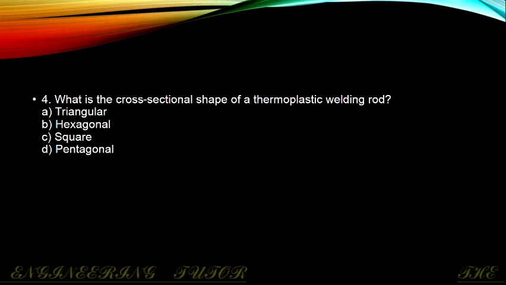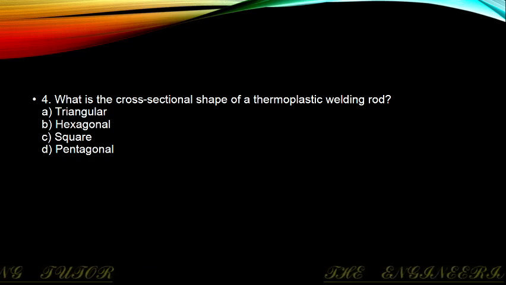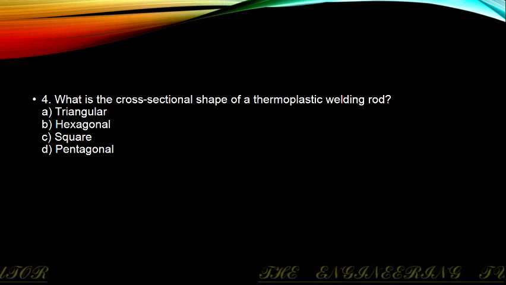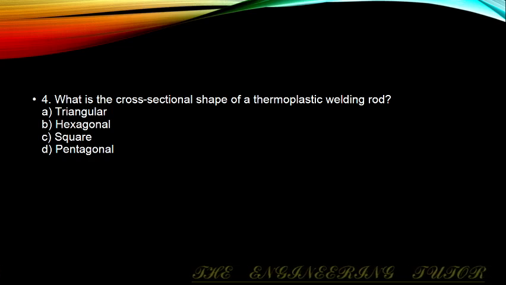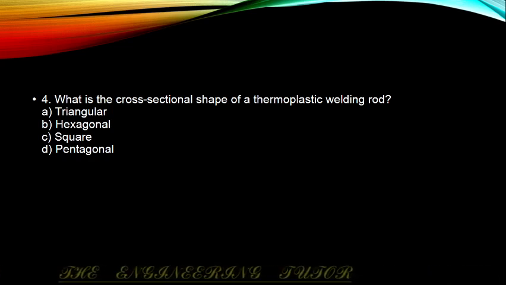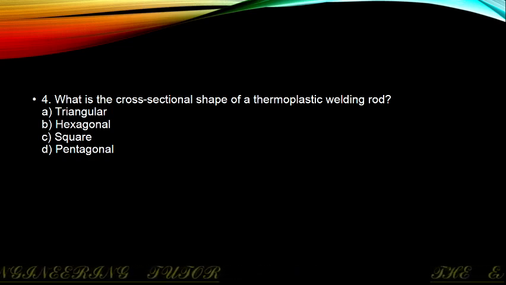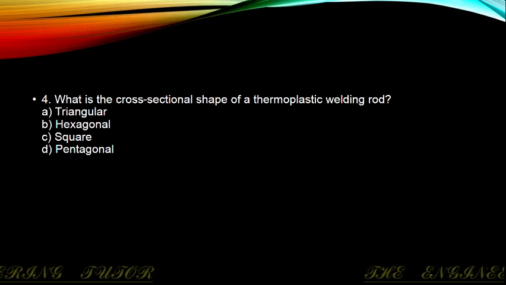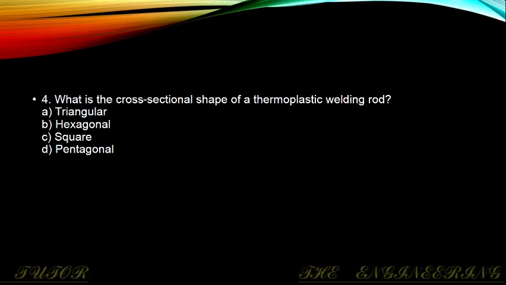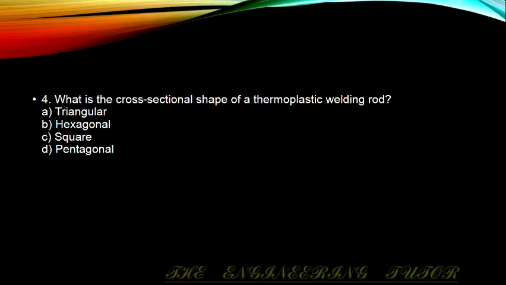Next question. What is the cross-sectional shape of a thermoplastic welding rod? So most of us have seen the welding rod. It is circular in cross-section. But in our options, the circular option is not there. They have given the options triangular, hexagonal, square, and pentagonal.